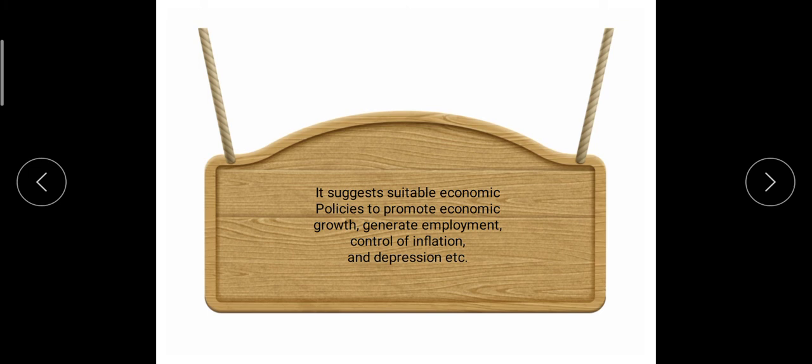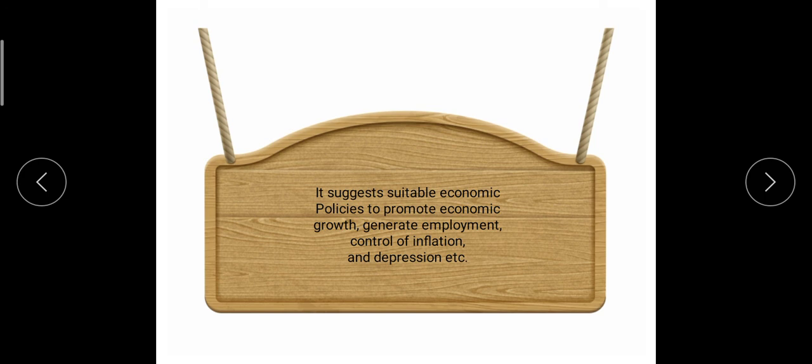In macroeconomics we are not only studying a problem and finishing. We study the major problems like unemployment and poverty, and after studying the problem, we focus on the solution: how should we overcome this problem?